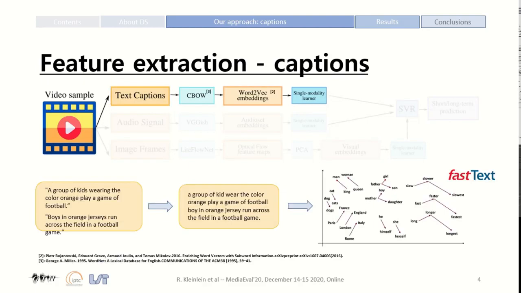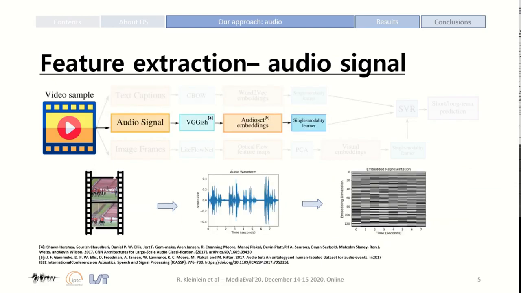To work with text captions, we aggregate every word lemma from all available captions of a video and obtain their word2vec embeddings. This way, every video is represented by a sequence of 300-dimensional pre-trained embeddings, one per word. Likewise, the audio signal of every video is processed to obtain a sequential 128-dimensional representation, with every embedding spanning approximately 1 second of audio. These embeddings are computed applying a default configuration of the VGGish model pre-trained on AudioSet, a large-scale audio event detection